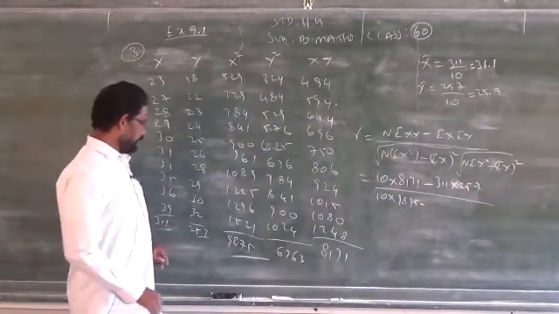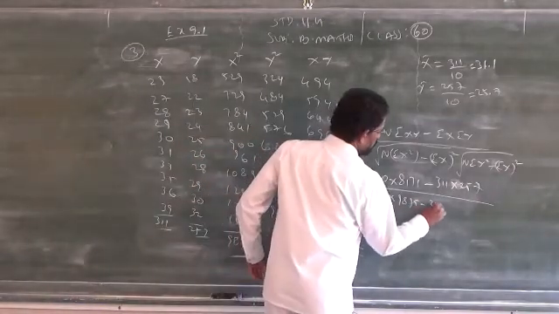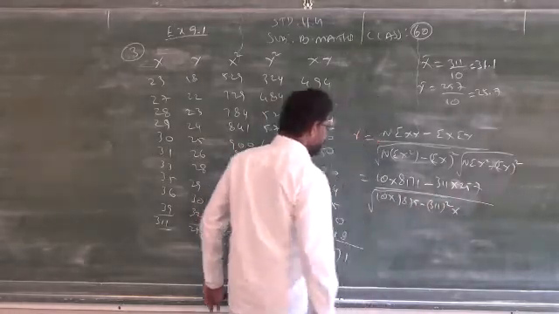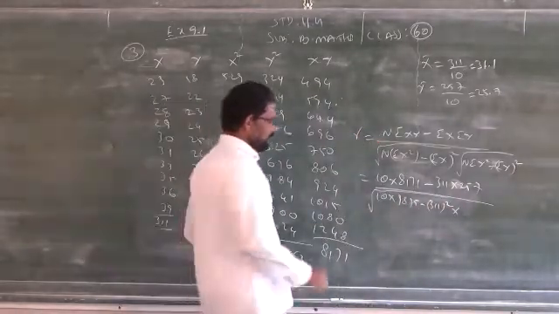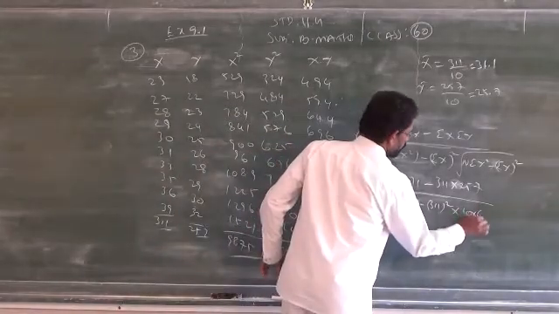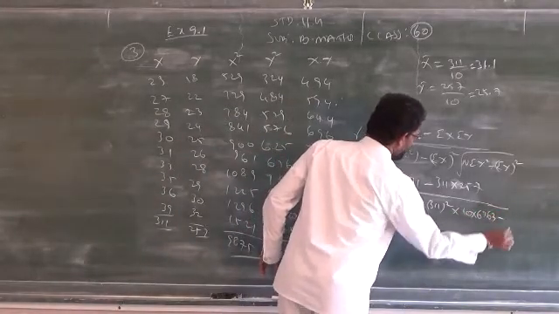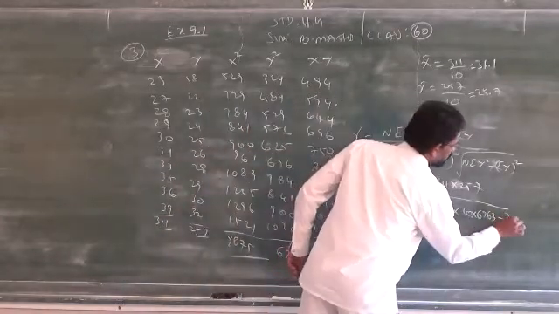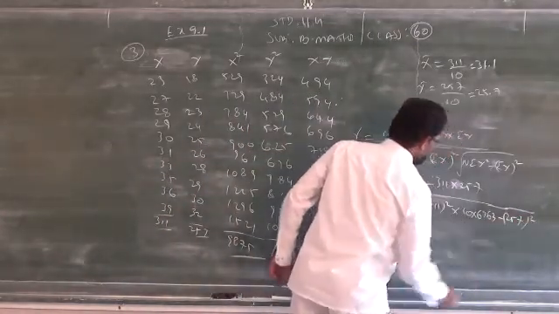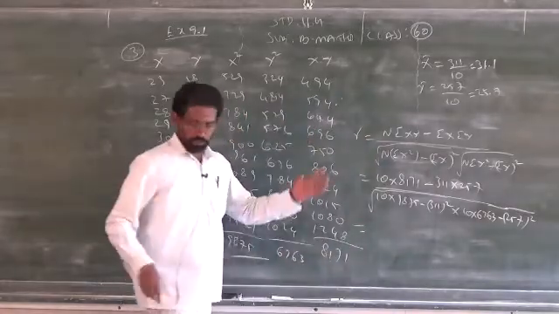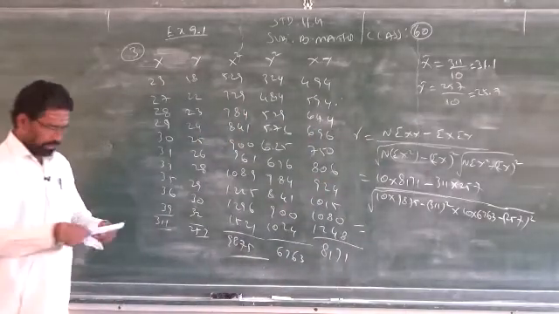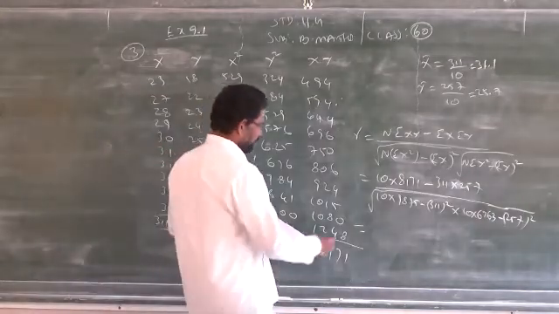Minus summation x the whole square, 311 the whole square, root, into 10 into 6763 minus 257 the whole square. So just you have to simplify. I will give that simplification answer straight away. Clear? So what is the answer?